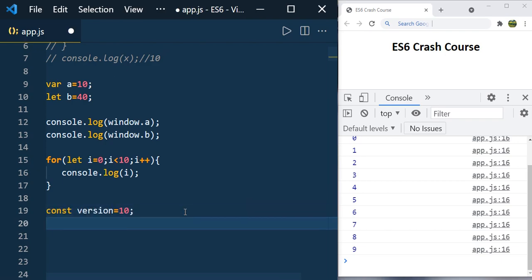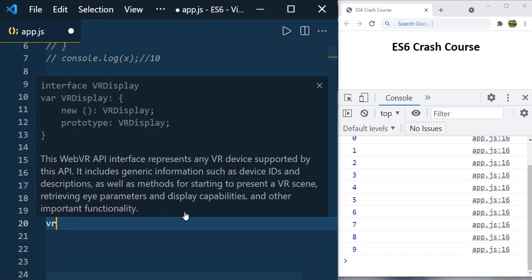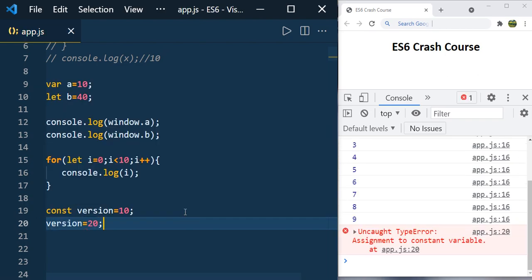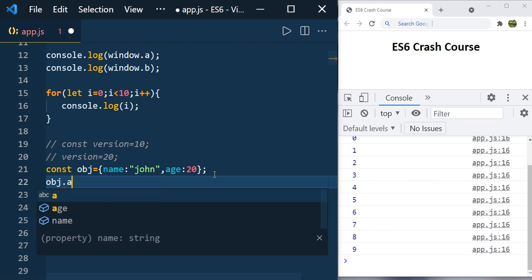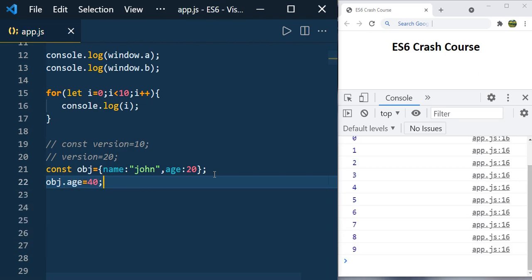Version 10, and if you try to assign the value again, version 20, and if you save the file, you can see uncaught type error: assignment to constant variable. So you can't reassign the value to the constant variable. And if you have an object like this, you can modify the object like this. So you can modify an object which is declared using const.